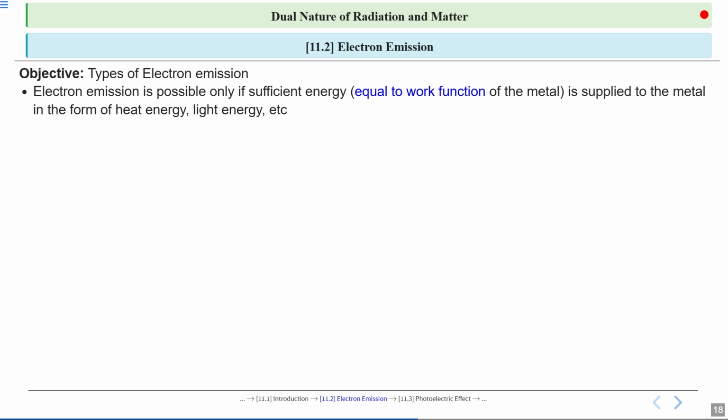The work function is the minimum energy needed for an electron to leave the surface of a metal. This energy can come in different forms, like heat or light. Remember, if the energy supplied is less than the work function, electrons will not be emitted.